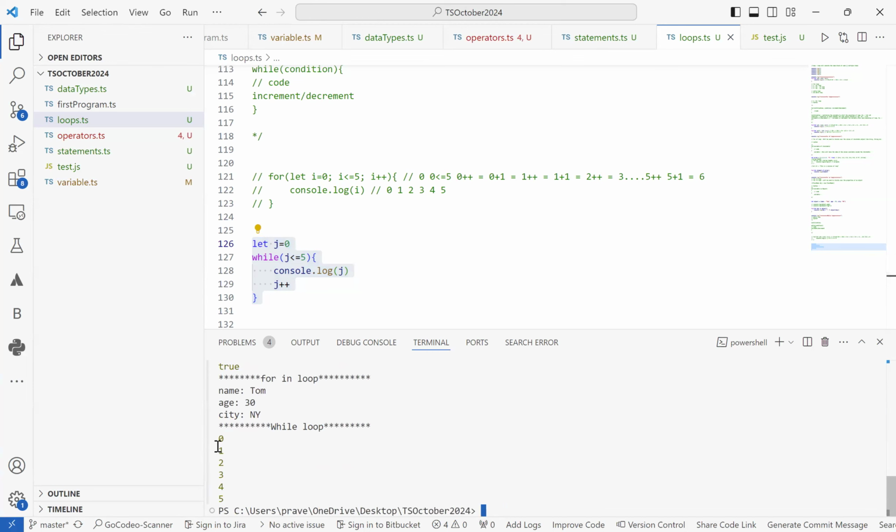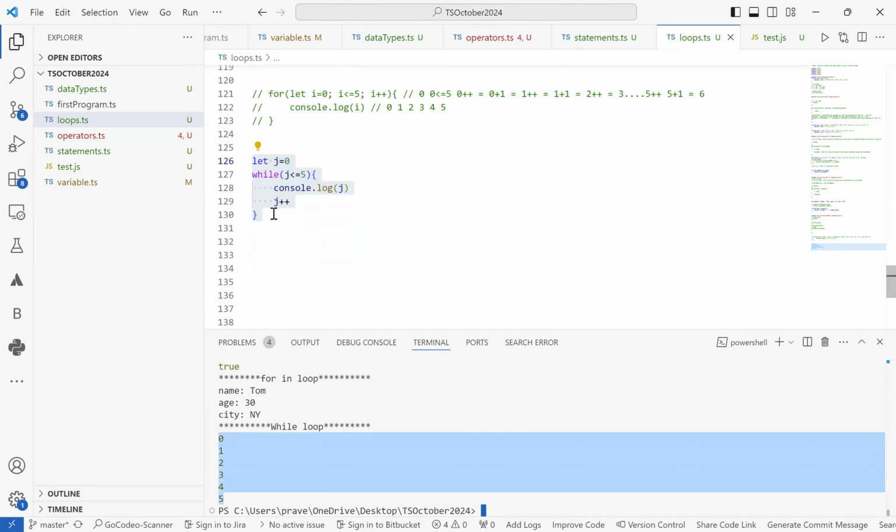So if you see over here, it is again printing the same value, which is from 0 to 5. Okay, so this is another way where we can take the help of while loop to avoid repetitive code. That means if the same code will be executing multiple times, then you can take the help of any kind of loop. So while loop is also similar to for loop, but the only difference that we have just gone through is the initialization and increment will happen just before and inside the while loop respectively.